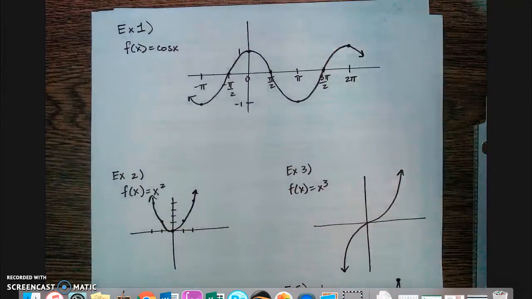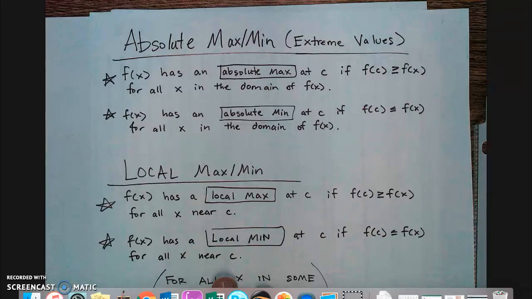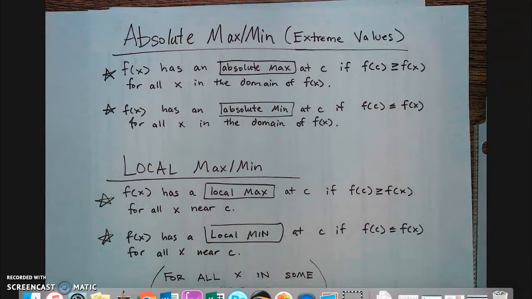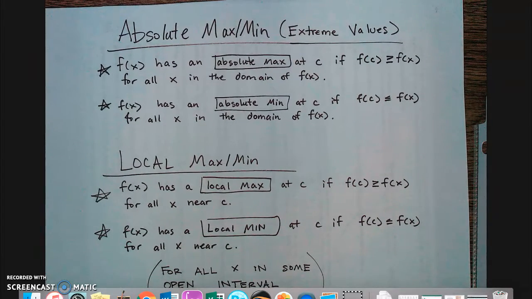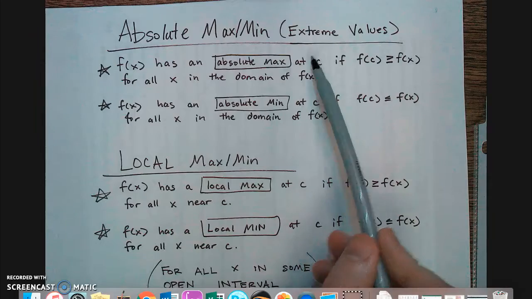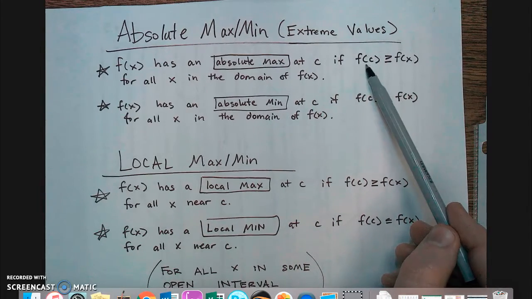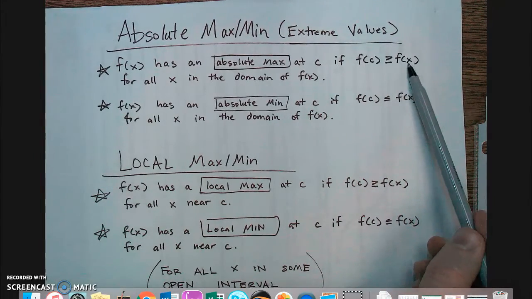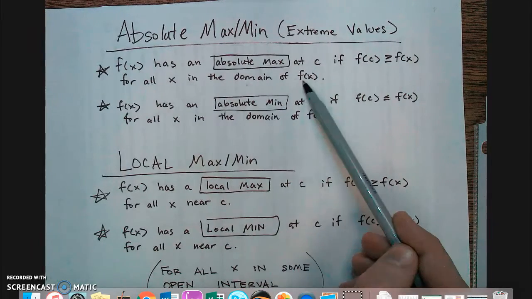Here we're talking about absolute maximums and minimums and local maximums and minimums. To find an absolute maximum, a function will have an absolute max at an x value of c if the y value at c is bigger than all other y values for all x in the domain of f.